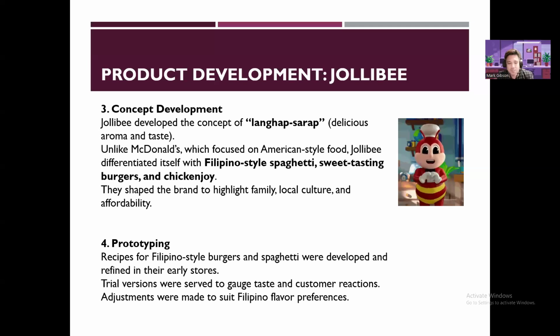So prototyping. Recipes for Filipino style burgers and spaghetti were developed and refined in their early stores. Trial versions were served to gauge taste and customer reactions, and adjustments were made to suit Filipino flavor preferences. Prototyping is basically making the product and then trying to adjust it based on the preference of the customers. So whether it's too sweet or bland, they keep on changing, or iterating the recipe.